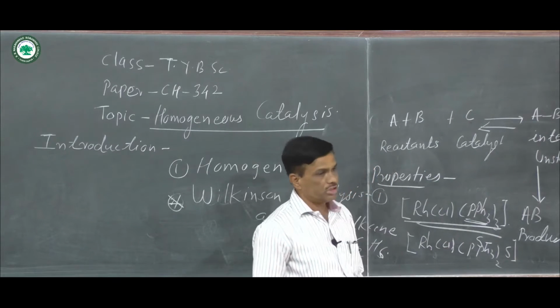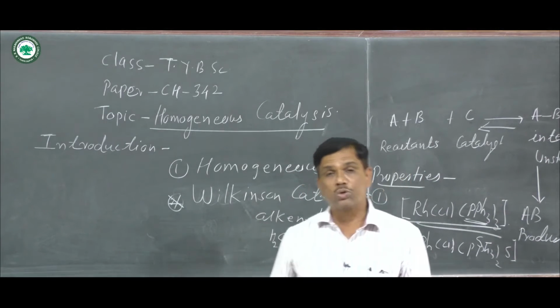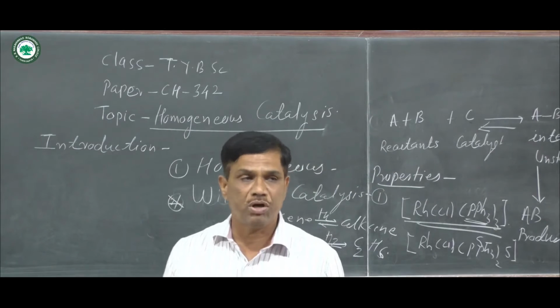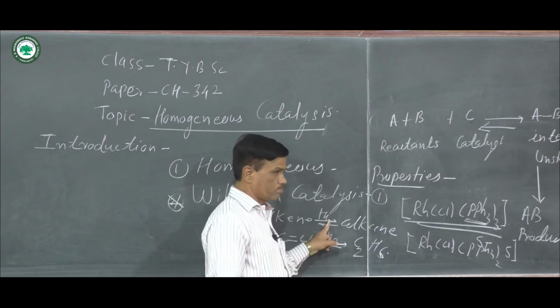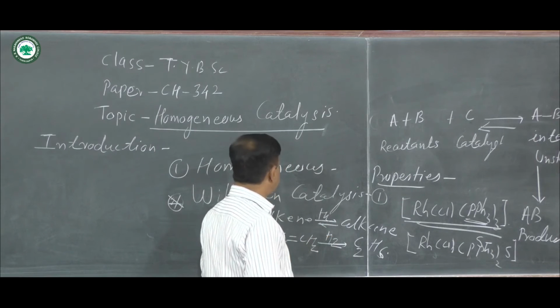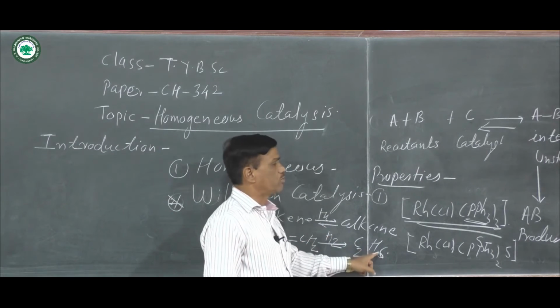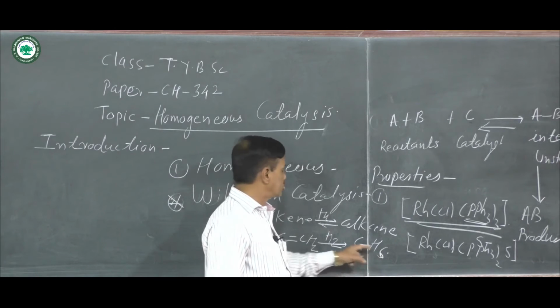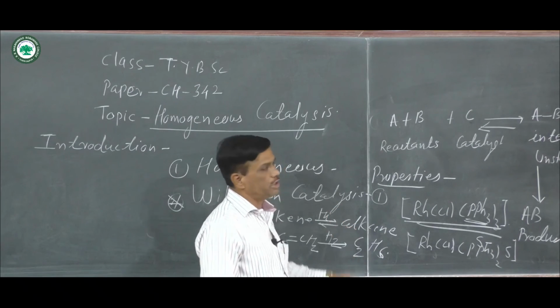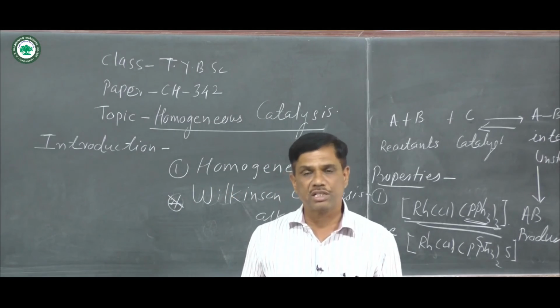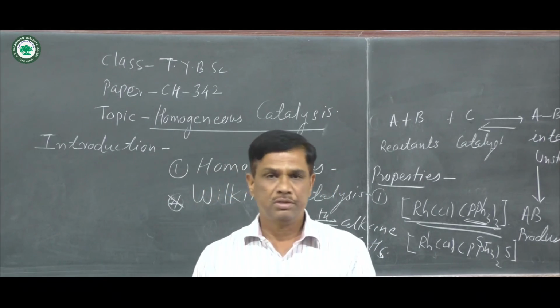In this catalysis process a total of six steps are involved, and there is a hydrogenation, means addition of an H2 molecule, and CH2 double bond CH2 is converted into C2H6, means alkenes are converted into alkane, and it is known as the Wilkinson catalysis process. Okay, we'll stop here.